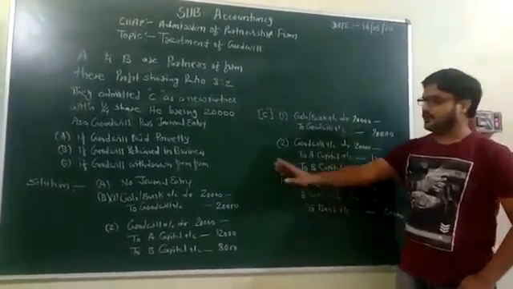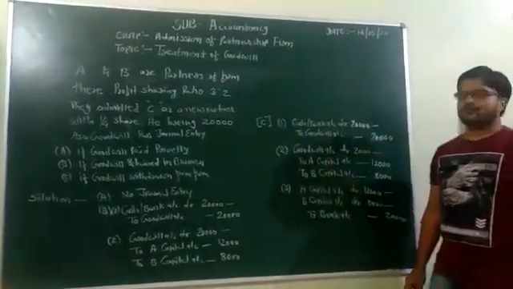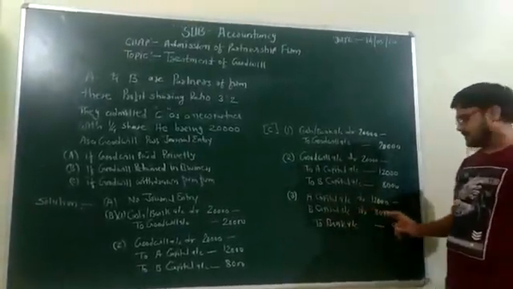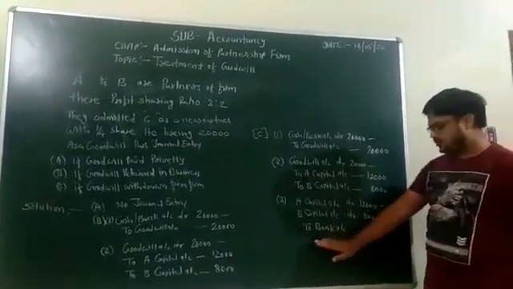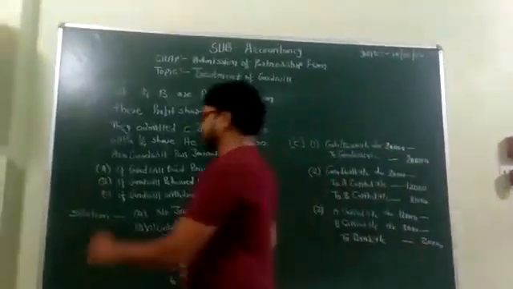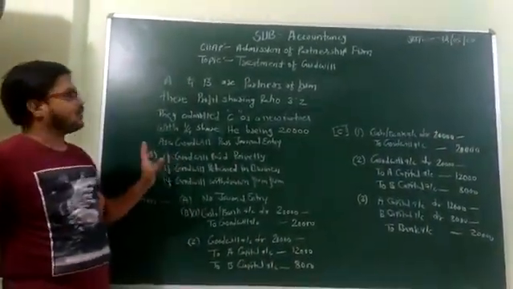Now the third entry for withdrawing from the firm: A capital account debited with 12,000, B capital account debited with 8,000 to bank account 20,000. So these are the main three conditions for goodwill.